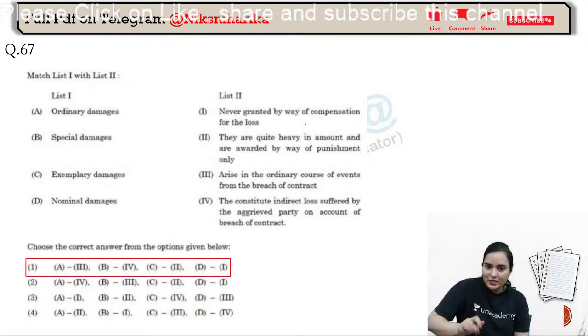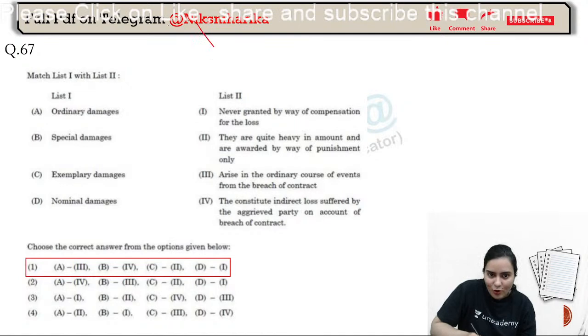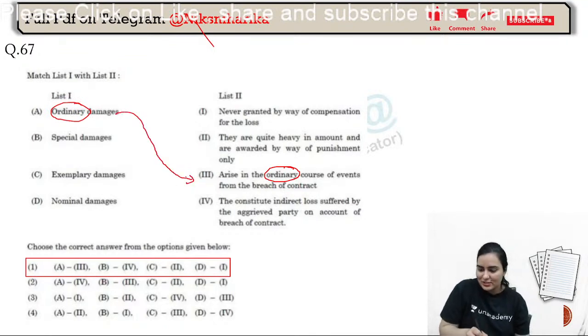The answer will be pretty simple. Match the word ordinary with ordinary. That's it. Your answer is ready. Similarly, special damages constitute indirect loss suffered by the aggrieved party on account of the breach of contract. Right? Exemplary.